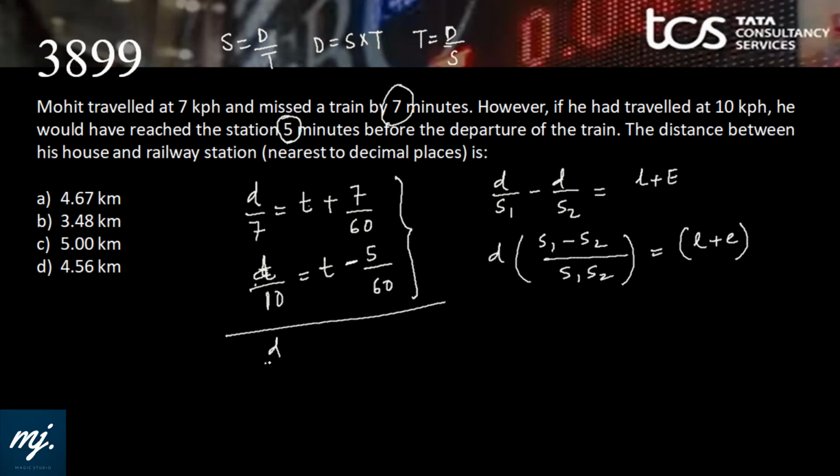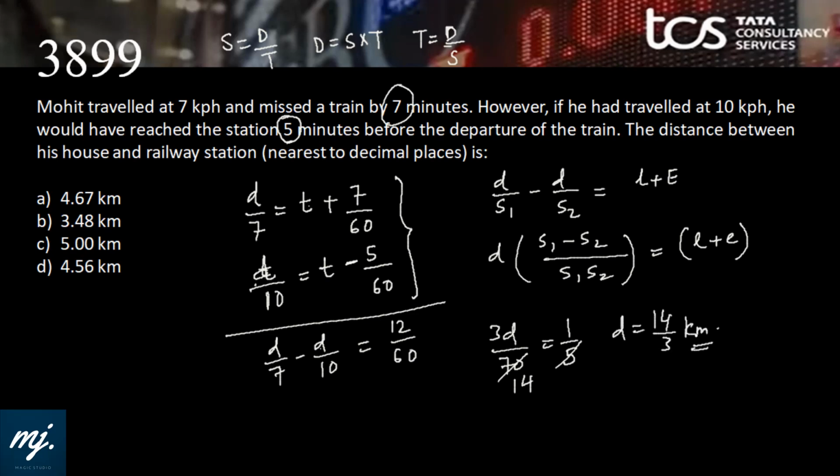So if you subtract, d by 7 minus d by 10 will be 12 by 60, or 10 minus 7 is 3, 3d by 70 equals 1 by 5. 5 will go on 14, d equals to 14 by 3 kilometer. Now let's see what is asked. The distance between the house and railway station is simply 14 by 3, which is 4.67 kilometer, and that features in option A.